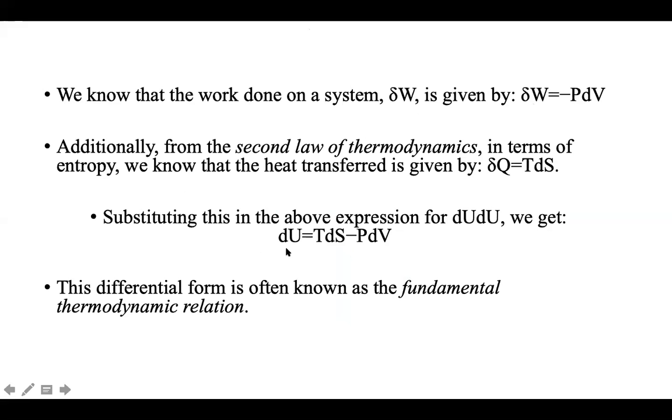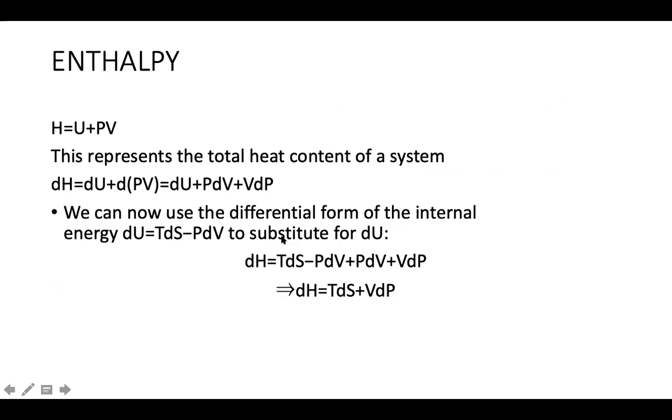So we'll substitute this above expression. What do we get? dU is equal to TdS minus PdV. So this has come from dU is equal to dQ plus dW. dW is minus PdV, dQ is TdS. So it is dU is equal to TdS minus PdV. This differential form is known as the fundamental thermodynamic relation. This is the relation.